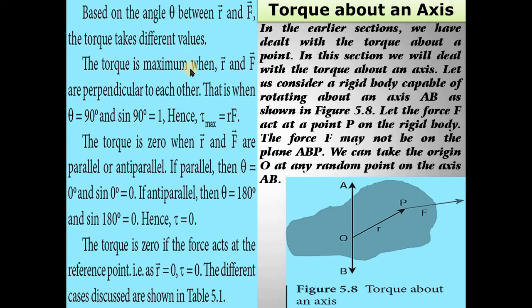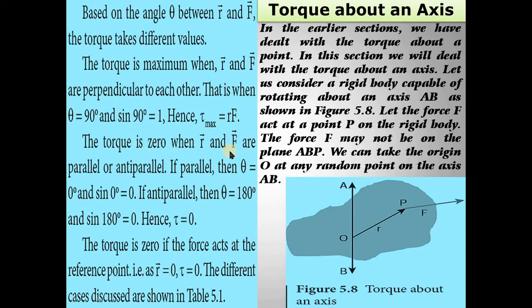Next, based on the angle theta between the R vector and F vector, the torque takes different values. The torque is maximum when the R vector and F vector are perpendicular to each other, that is, when theta is equal to 90 degrees. Sin 90 degrees is nothing but 1. So maximum torque is equal to R F.